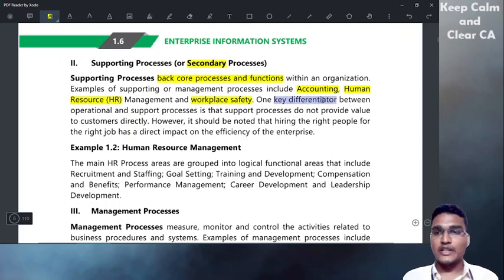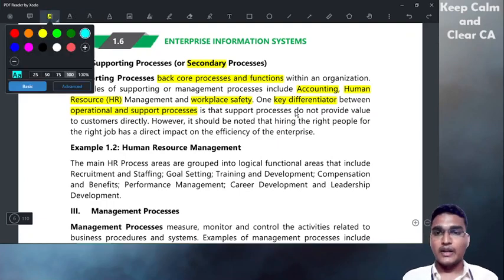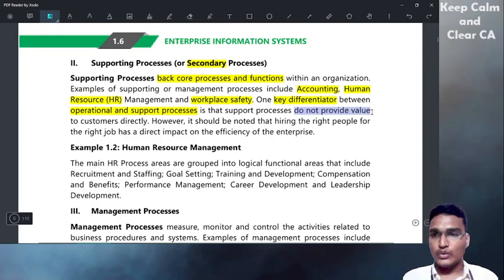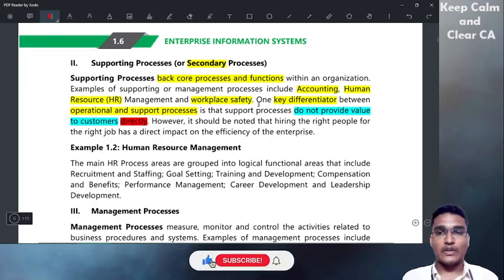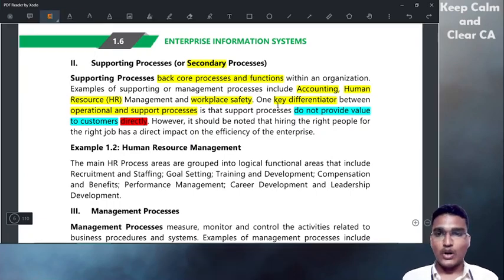The key differentiator between the operational and supporting process is that it does not provide value to the customer directly.